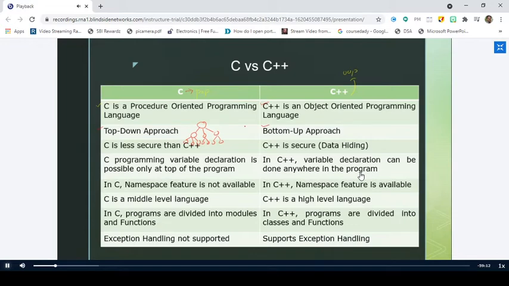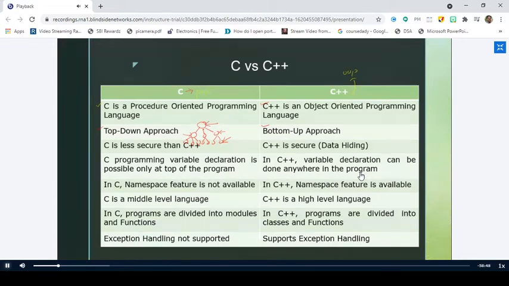But the bottom-up approach is a reverse process where you find the solutions of the smallest problems, and then you combine the solutions of the problem sets which are at the same level to get the solution for the original problem, right?